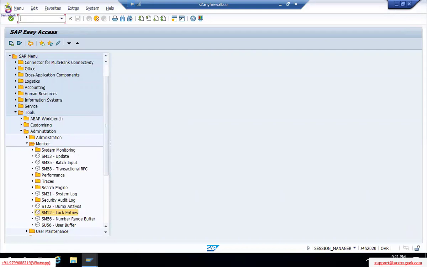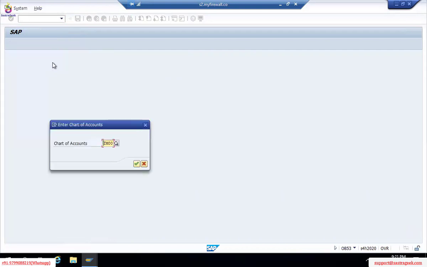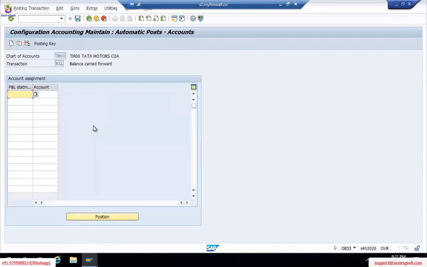Why should we go now? I will give OB53 directly. Okay, OB53. Chart of accounts TM00. Earlier it was gray, now it got open. Okay, now it got deleted. Log entries got deleted. Now see here, transaction balance carry forward variant X and Y.